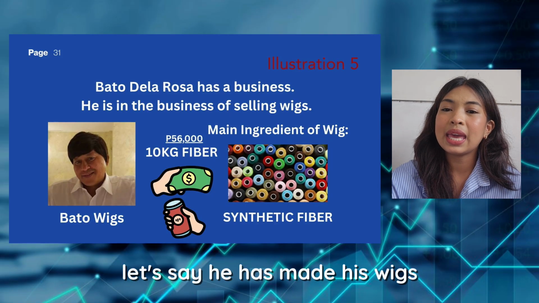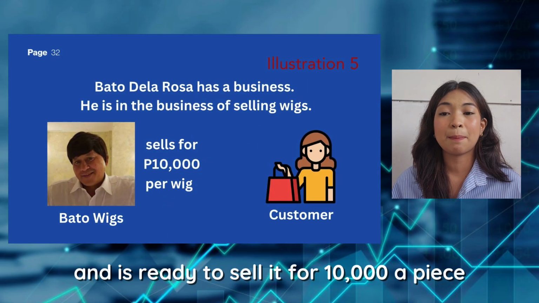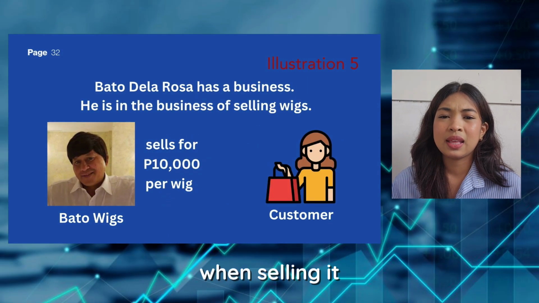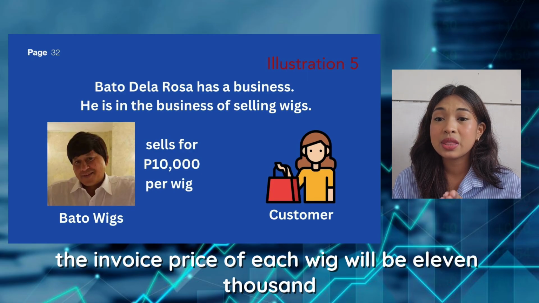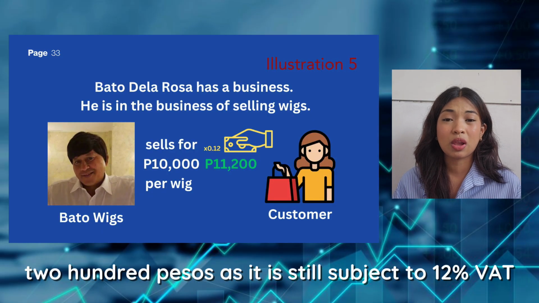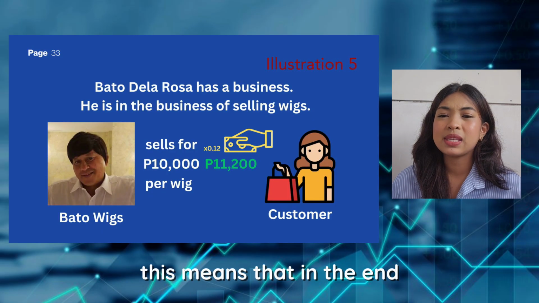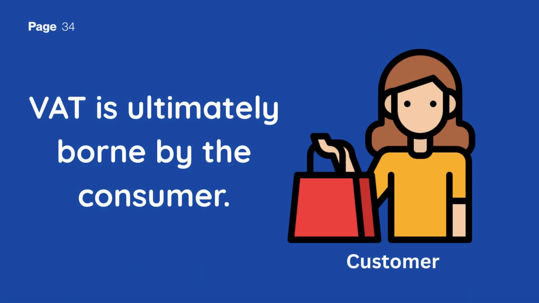Let's say he has made his wigs and is ready to sell it for 10,000 apiece. When selling it, the invoice price of each wig will be 11,200 pesos, as it is still subject to 12% VAT. This means that, in the end, VAT is ultimately borne by the consumer.